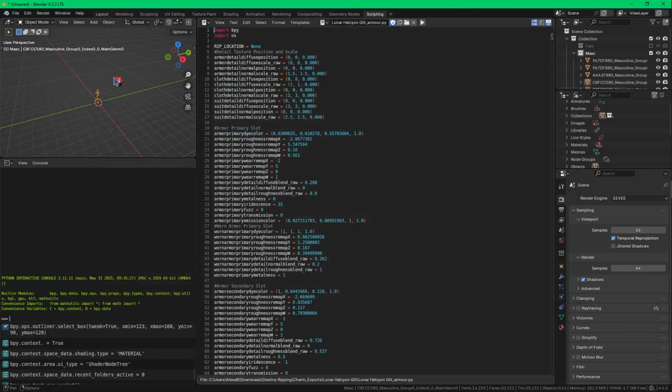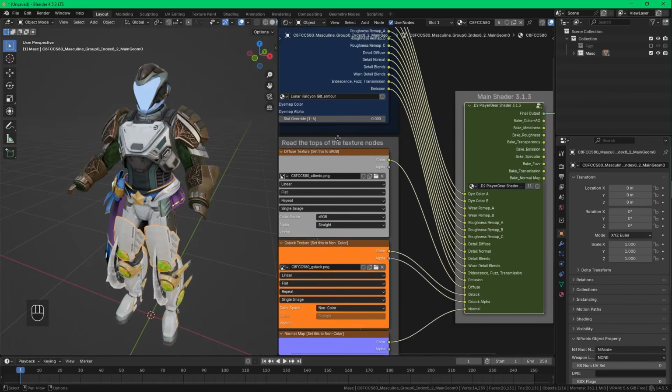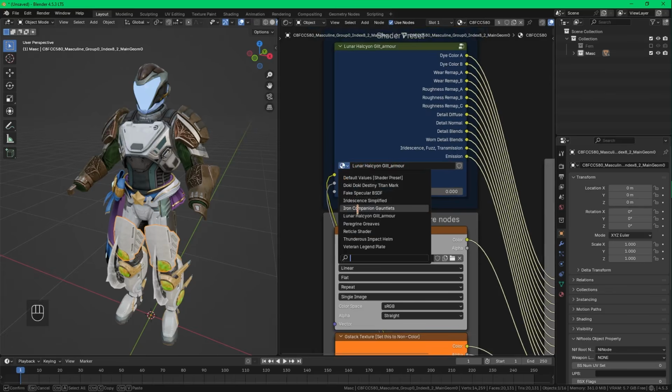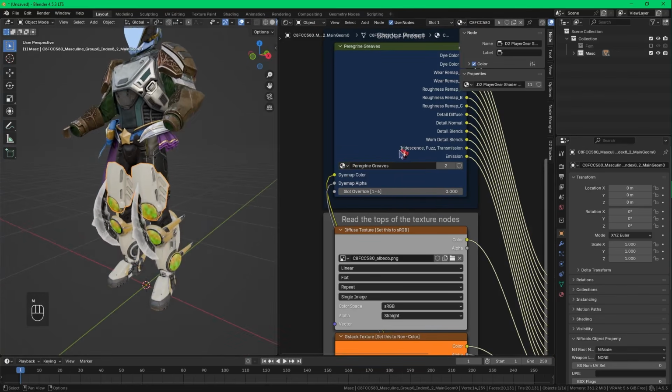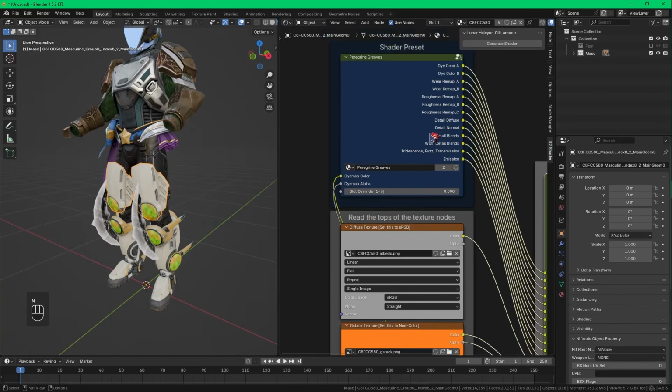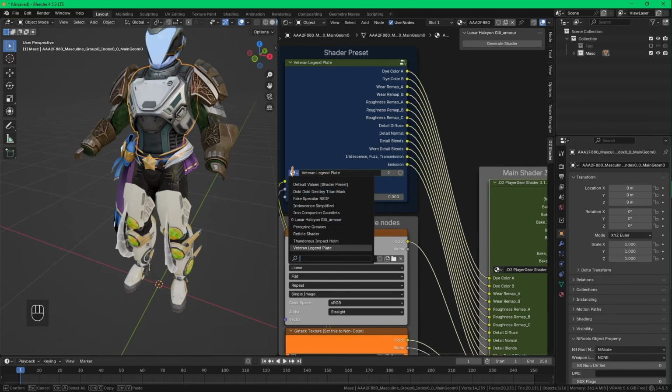Move back to the layout tab and you'll see the armor piece you had selected has changed color to the shader you wanted. If it didn't, don't worry, I'll cover that soon. Since I had Paragon Greaves selected when I ran it, it changed to the Lunar Halcyon Guilt shader. That's not the shader I wanted on it, so I'll change it back to the Paragon Greaves shader. I'll select the chest and change it to the Lunar Halcyon Guilt shader.